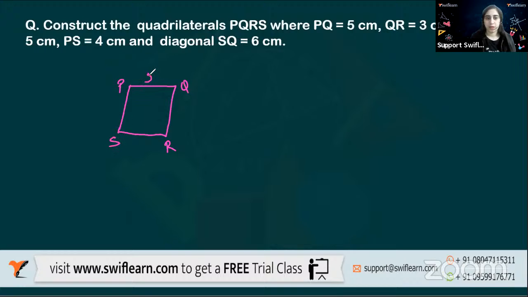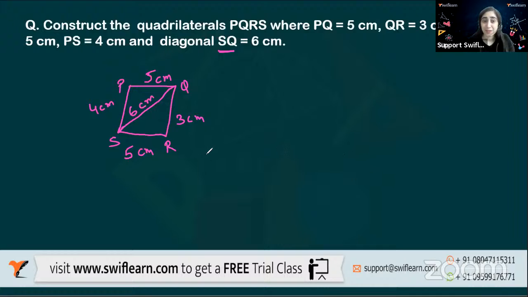So PQ is 5 centimeters, QR is 3 centimeters, RS or SR means the same thing, 5 centimeters, and PS is 4 centimeters. I know the diagonal, which is SQ, which is 6 centimeters. So now tell me, first of all, which will be the baseline? Which is the convenient way of making a baseline here? Yes, Mohit, which will be the baseline? So which will be the line which I'll draw, and accordingly I'll make the arcs.